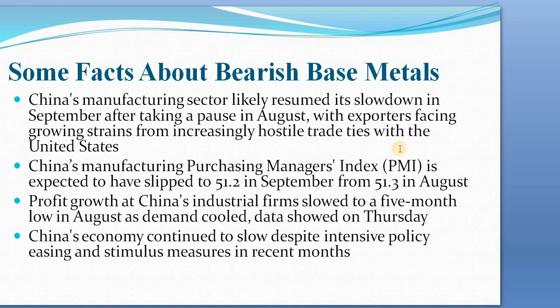First of all, China's manufacturing sector is likely to resume its slowdown in September after taking a pause in August, with exports facing growing strains from increasingly hostile trade ties with the United States. China's Manufacturing Purchasing Manager Index (PMI) is expected to have slipped to 51.2 in September from 51.3 in August.